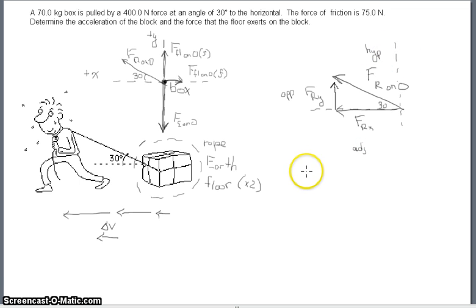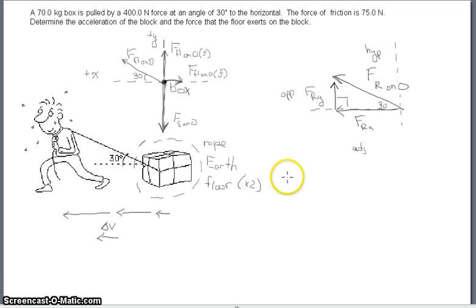The force of the rope itself is the hypotenuse in our right triangle. It's a right triangle because the vertical direction, the y direction, is perpendicular to the x direction. So to determine an expression for the y part and the x part, we're first going to deal with the y.